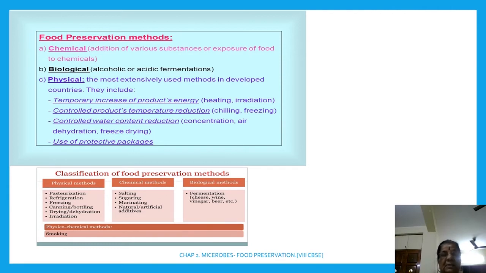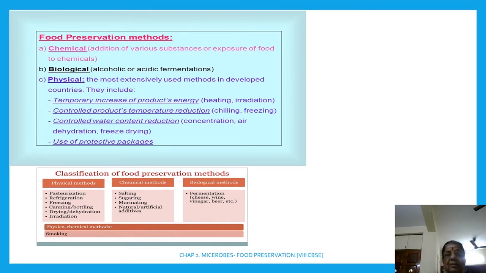The physical method includes temporary increase of the product's energy, that is heating or irradiation; controlled reduction of the product's temperature, that is chilling and freezing; controlled water content reduction, that is concentration, air dehydration and freeze drying; and use of protective packages.